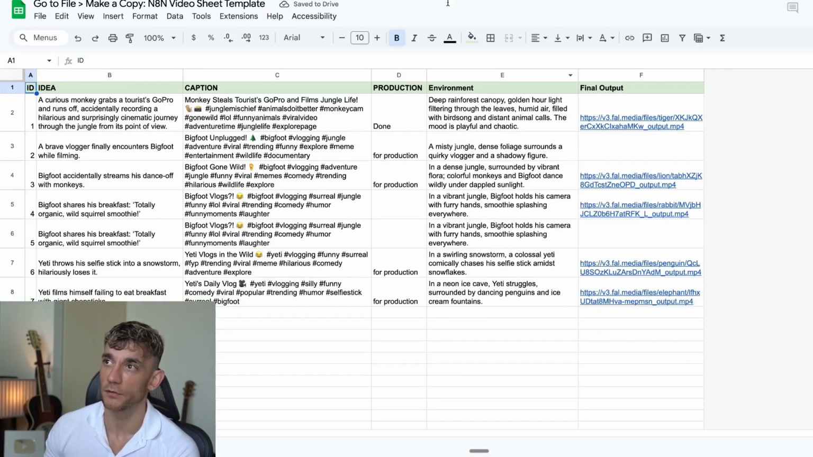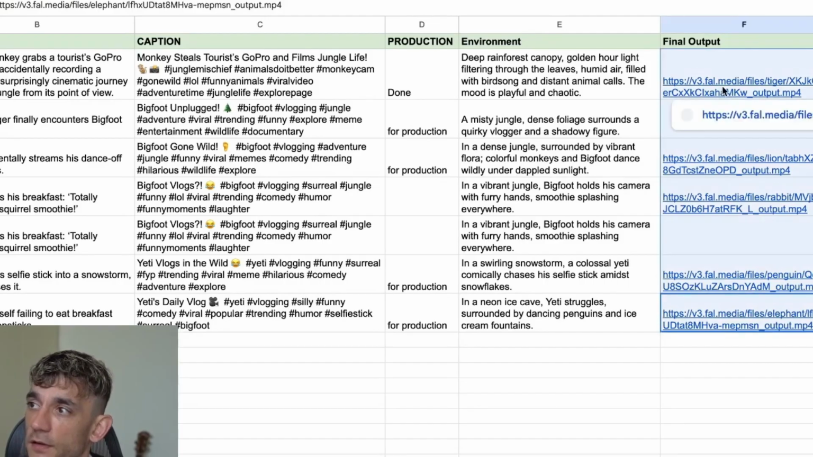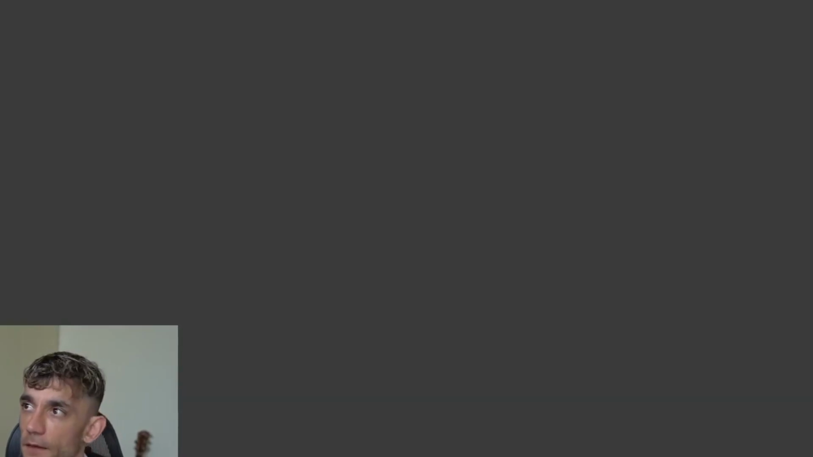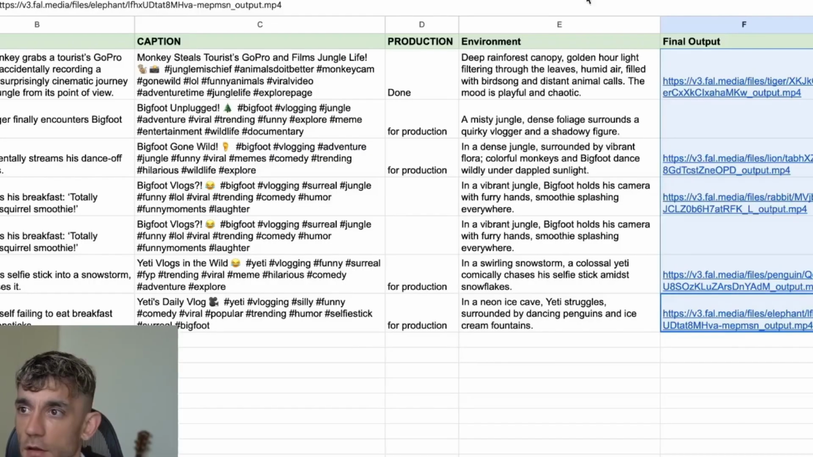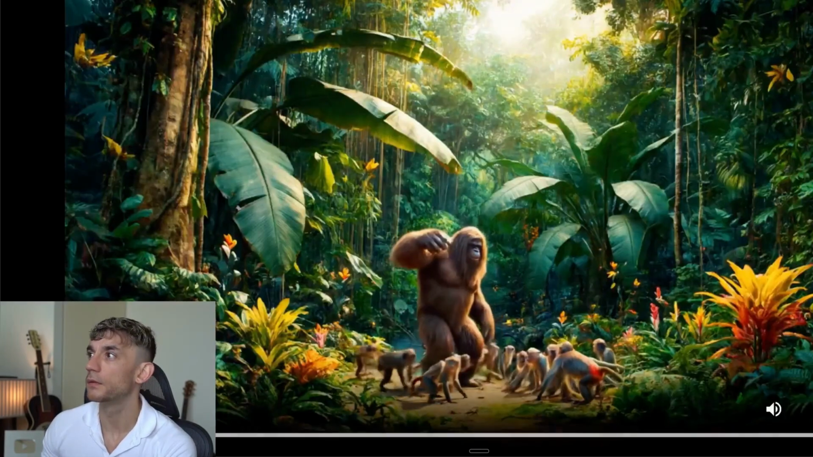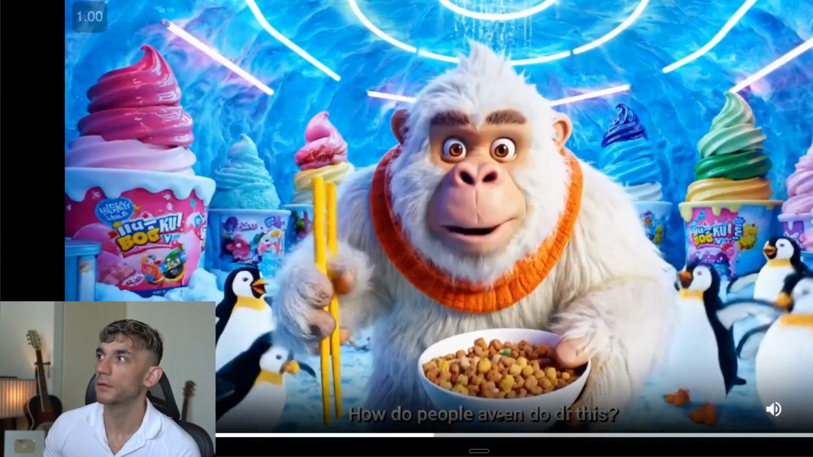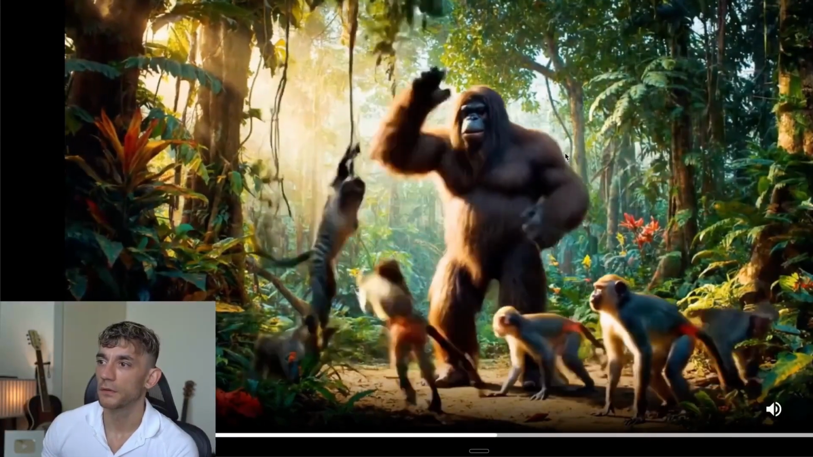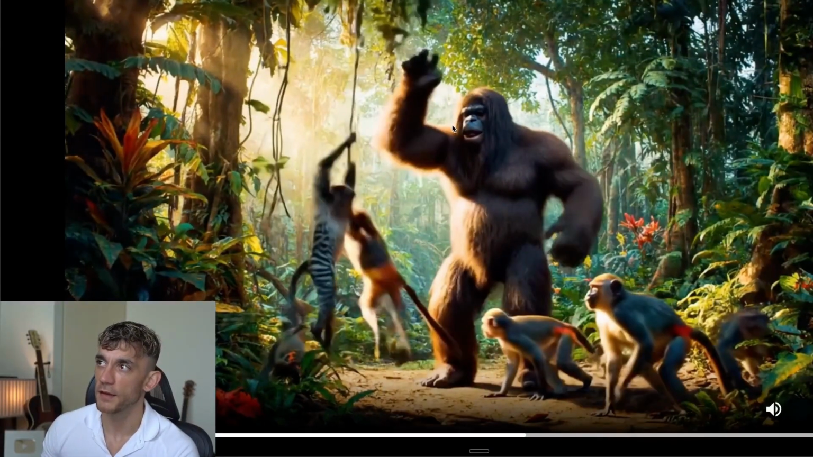If you want to see some examples of that in action, here's a spreadsheet with all the files. Let's open these up and see what we get. Can you believe this? They're actually dancing! So this was fully automated with n8n.